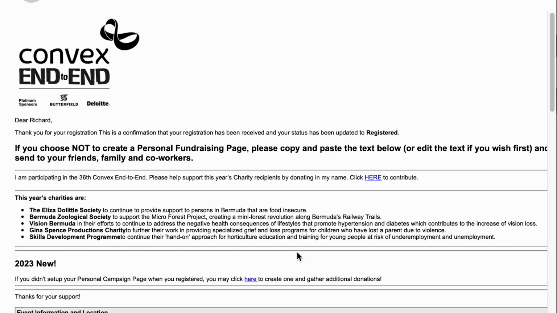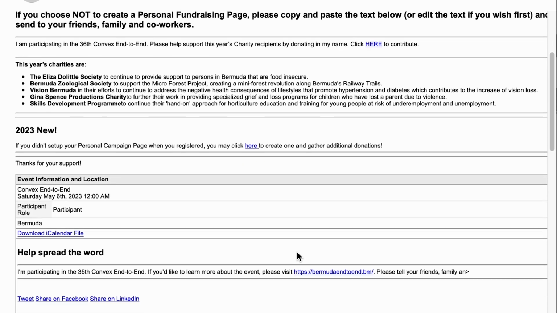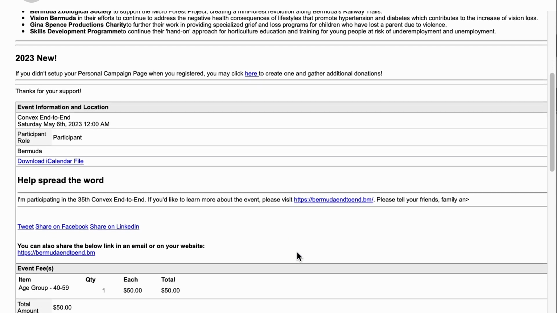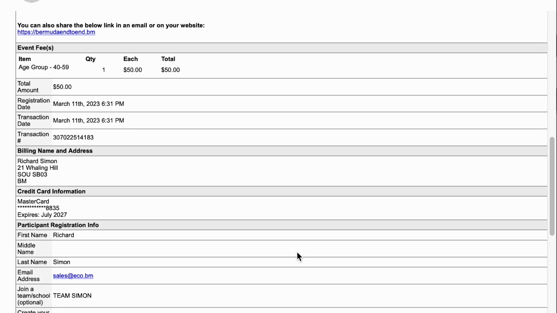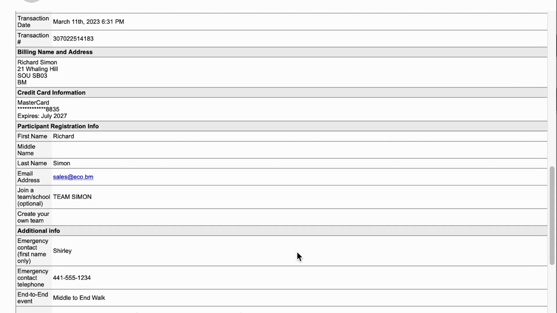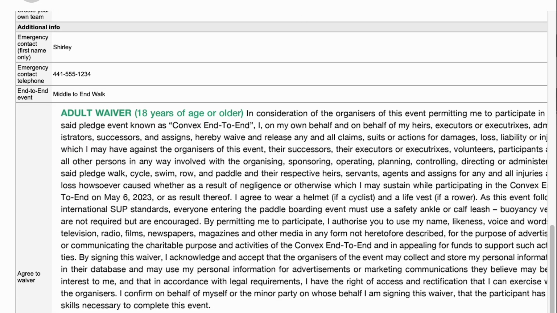If you entered the email addresses correctly, each participant will receive a confirmation email like the one you're looking at now. Note that you can copy and paste information from that email to send to friends, family, and coworkers to support you in raising funds for the End-to-End. You also have another opportunity to create a personal campaign page like that orange button, and this is what you will receive indicating that you are registered for the event.